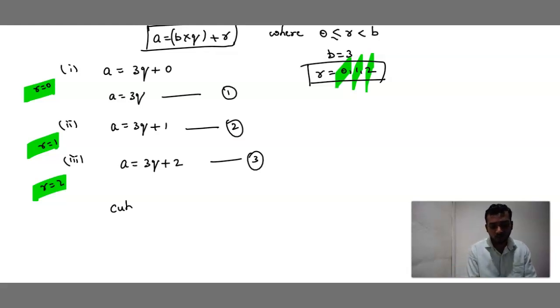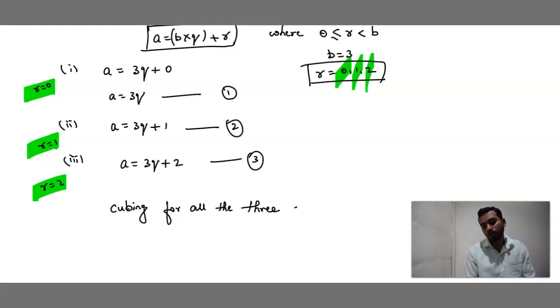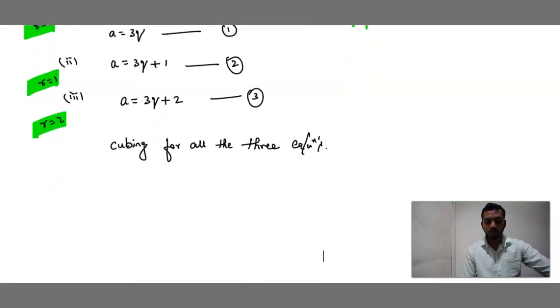Okay. Now what I will do here, as for the given statement, cubing on both sides. I mean cubing for all the 3 equations.